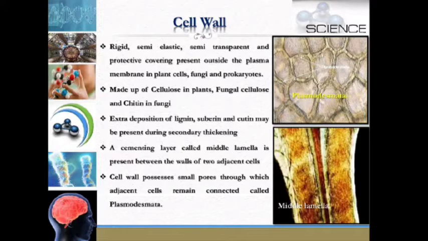Extra deposition of lignin, suberin and cutin may be present during secondary thickening. A cementing layer called the middle lamella is present between the walls of two adjacent cells. The cell wall possesses small pores through which adjacent cells remain connected, called plasmodesmata.